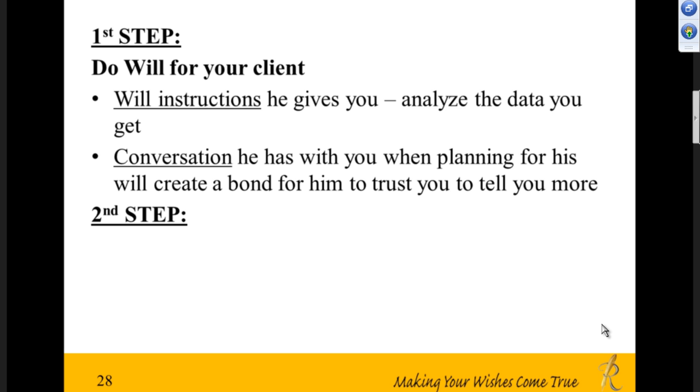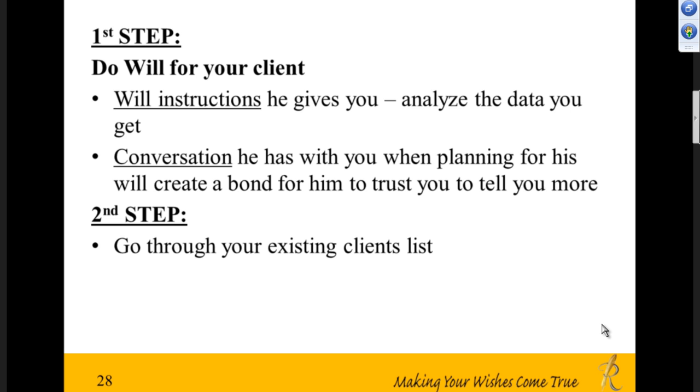Now the second step would be to go through your existing client list that you may have. So if you're a company secretary or an insurance agent or financial planner, you have lists of your existing clientele. Then more or less, you have some of the background information already.